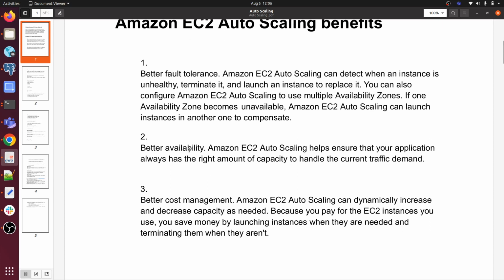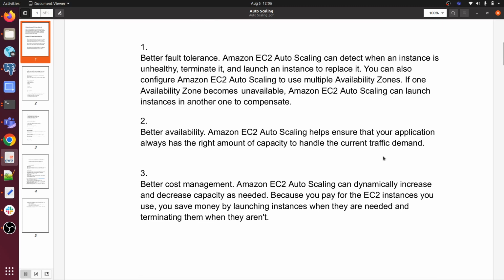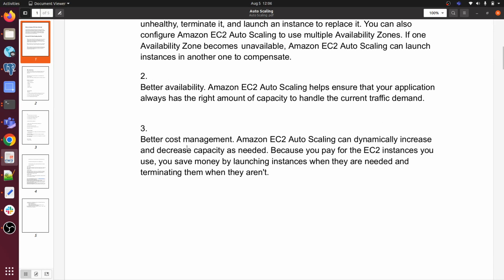Better availability. Amazon EC2 auto scaling helps ensure that your application always has the right amount of capacity to handle the current traffic demand. Better cost management. Amazon EC2 auto scaling can dynamically increase and decrease capacity as needed, because you pay for the EC2 instances you use.